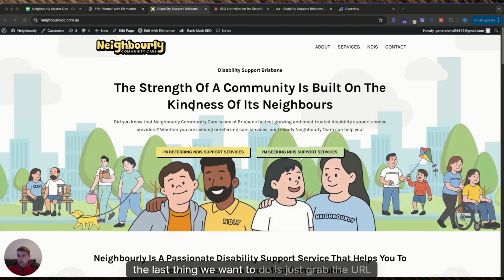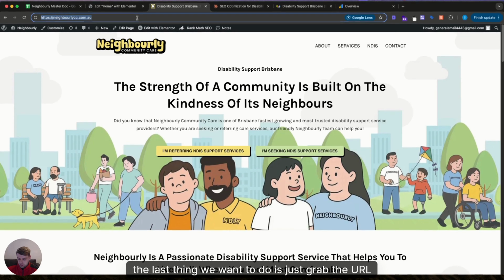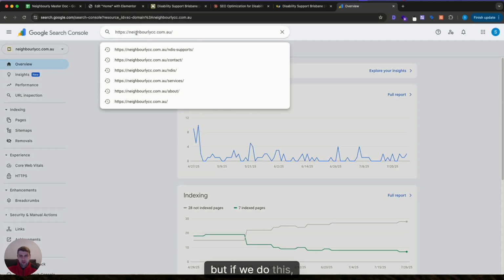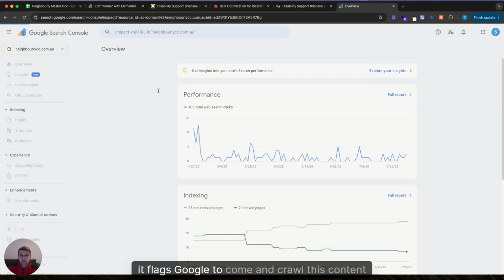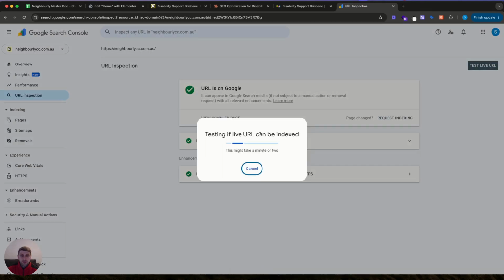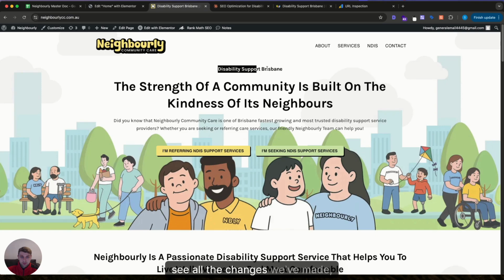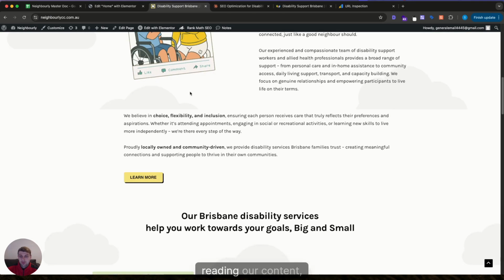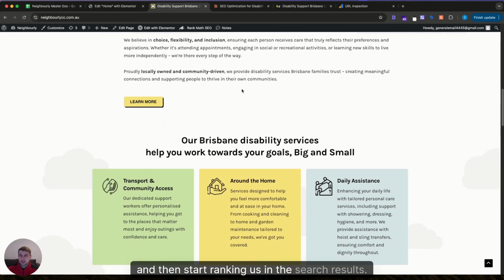Now the last thing we want to do is grab the URL and submit it to Google Search Console for indexing. This page is already indexed, but if we do this, it flags Google to come and crawl this content again. So hopefully Google will come and read all the content and see all the changes we've made, and then start ranking us, reading our keywords and our content, and ranking us in the search results.